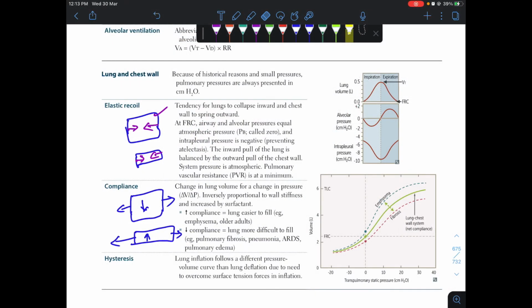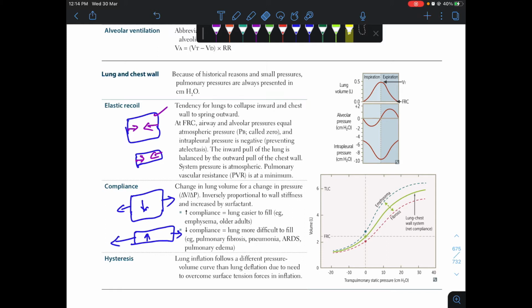The collapsing tendency of the lung will be more, since it is made up of elastic tissue and collagen, and the surface tension will be more in the lung. And the collapsing tendency of the chest wall will be less because it is made up of ribs and other muscles.